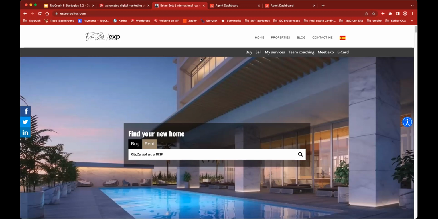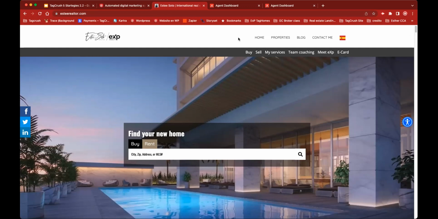But the very first thing you need to do is see in function how all these tools work hand in hand. So here we go. This is my page. In English it is strealtor.com. In Spanish it is sthomes.com. I will share both links with you in the chat later if you want, so you can come and check them out.